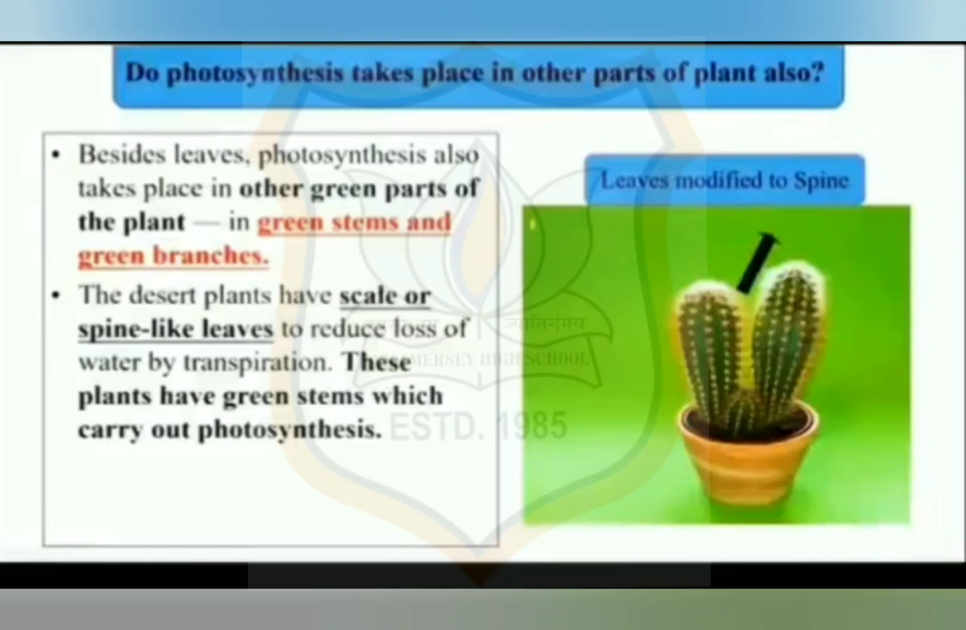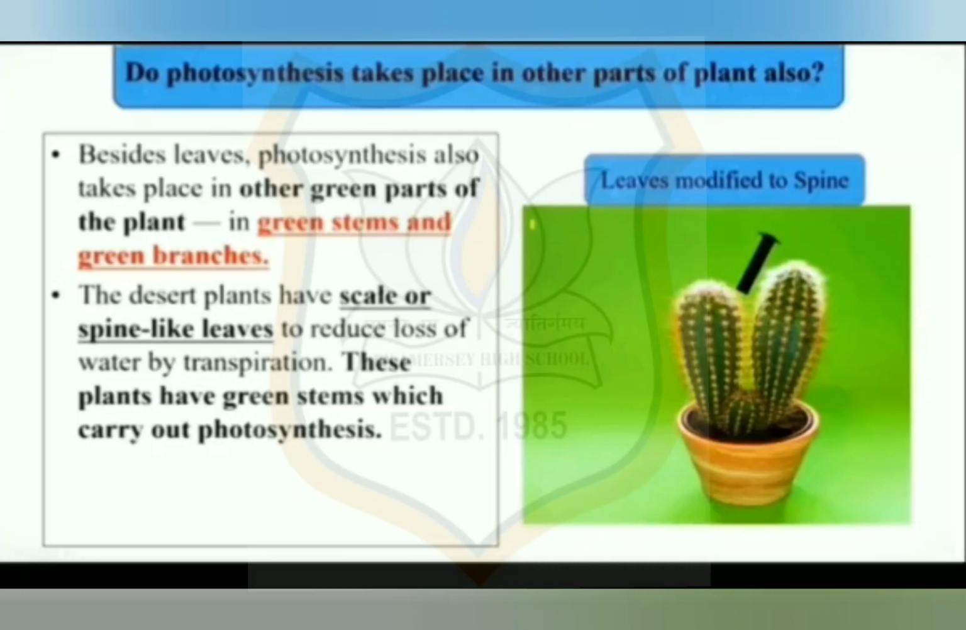As we have learnt, the process of photosynthesis takes place in the leaves of plants. But does photosynthesis take place in other parts of the plant also? The answer to this question is yes. In some plants, photosynthesis takes place in other green parts of the plant, such as green stems and green branches.